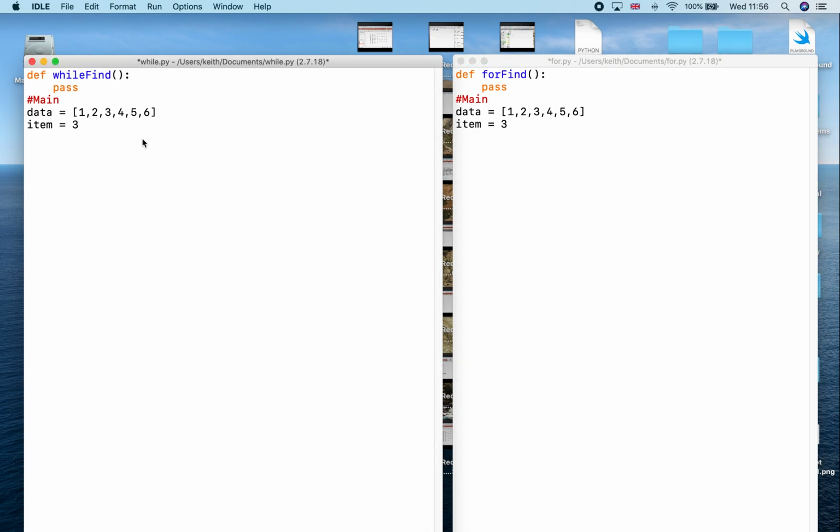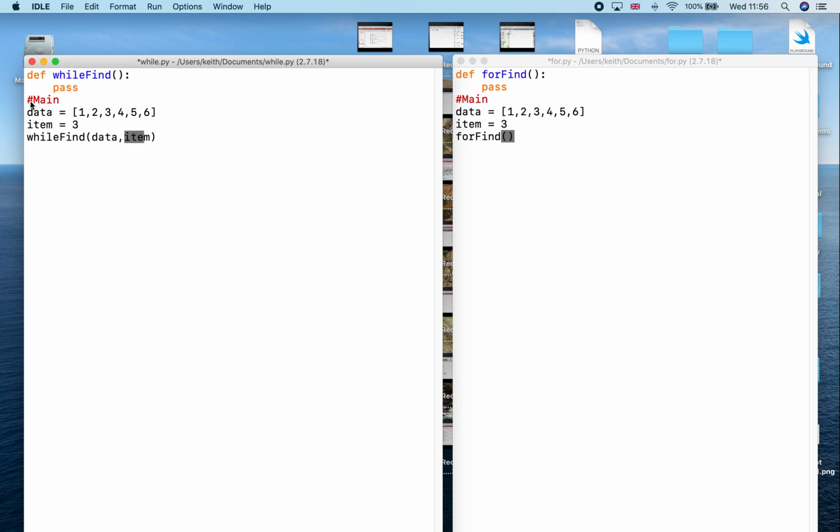So I'm going to start off by calling the function. So this is my while find, and on this side I'm going to do my for find. So I'm calling this function and I'm going to pass these in as parameters. So I'm going to start off with data and then item. So I'm going to pass in the data and I'm going to pass in the item.